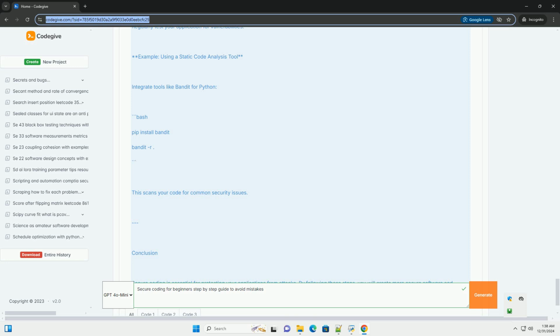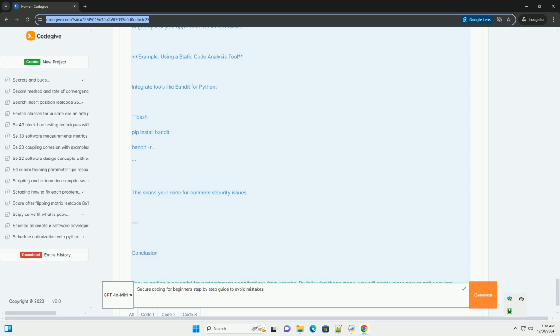Step 7, error handling. Avoid revealing sensitive information in error messages. Example, secure error handling. Python. try: # some code that may cause an error. result = 10/0. except ZeroDivisionError: print('An error occurred. Please try again later.') This prevents attackers from gaining insight into your application structure.